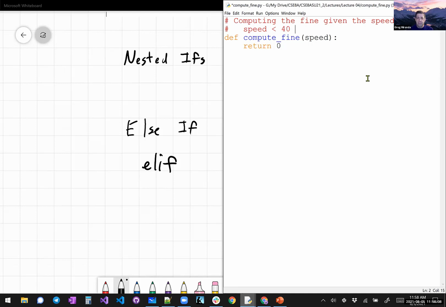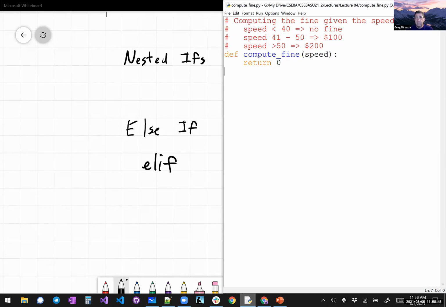If you're less than 40, there's no fine. We don't penalize you. However, if your speed is between 41 and 50, then we're going to penalize you with a $100 fine. And if your speed is higher than that, meaning you're really going too fast, then we're going to fine you $200. So we've now given ourselves, the programmer, a set of ranges to fill in, and we need to figure out how to write this.